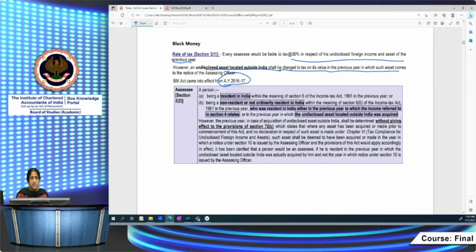Now, who are the assessees who come within the purview of the Black Money Act? A person being resident in India within the meaning of section 6 of the Income Tax Act in the relevant previous year. You should be resident in India. Or being a non-resident or not ordinarily resident within the meaning of 6(6), who was resident in India either in the previous year in which the income referred to in section 4 relates, that's the undisclosed income, the previous year in which the undisclosed income was earned, or the previous year in which the undisclosed asset located outside India was acquired. You read this definition very, very carefully.